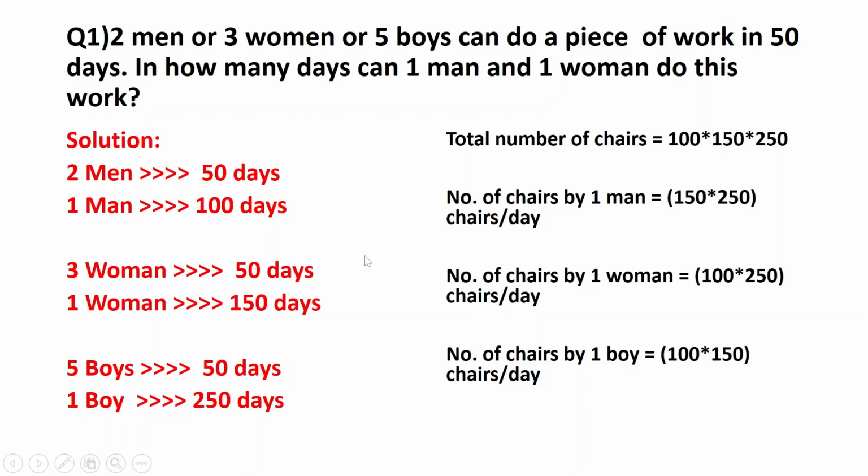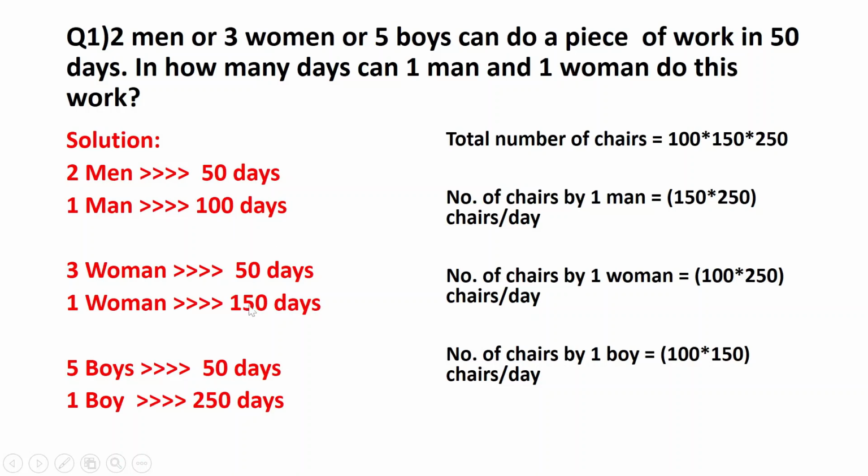Okay. So we have to first understand how many days will be taken by 1 man or 1 woman, and we'll have to go in this way. What you need to do is that whatever are the people given to you in the question, try to find out how much time will be taken by 1 person. So if there are 2 men, how much time will be taken by 1 man? If there are 3 women, how much time will be taken by 1 woman? If there are 5 boys, how much time will be taken by 1 boy? So whatever is the number of days, just multiply those individual days.